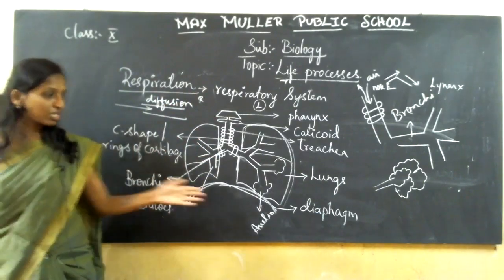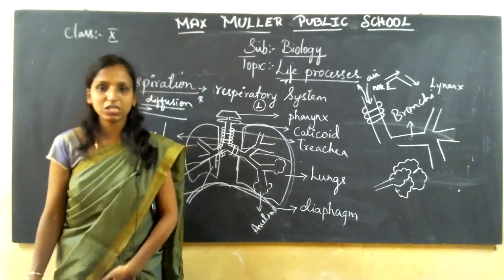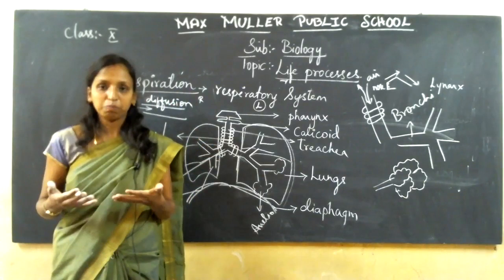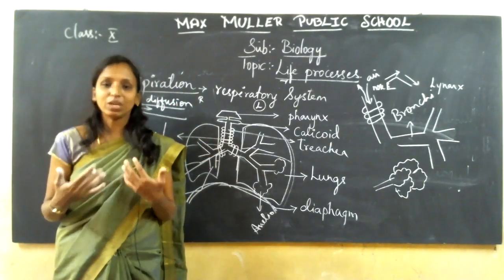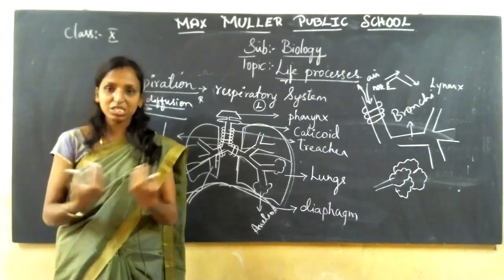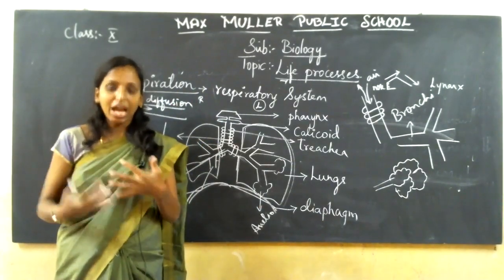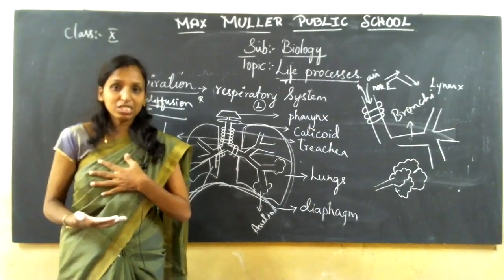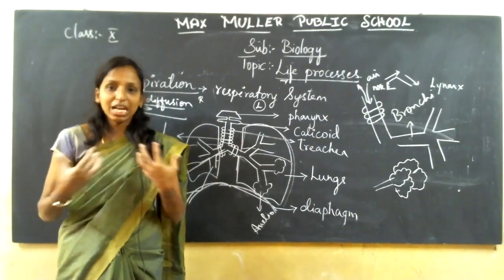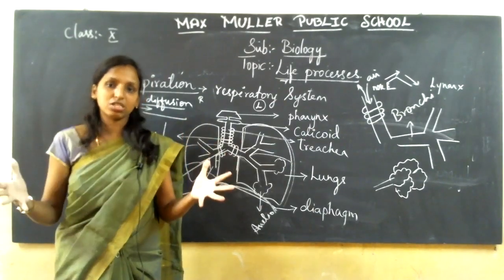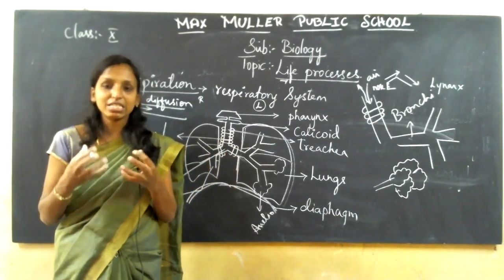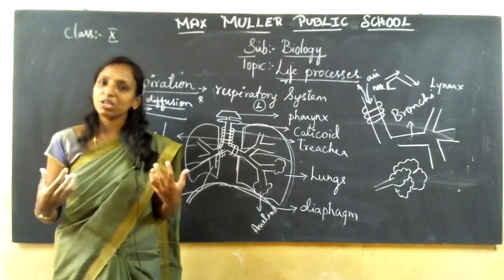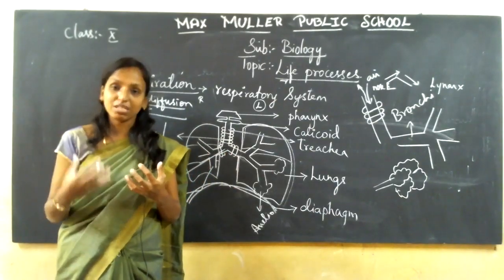Now, how does this process take place? As you are sitting now, if you are inhaling, during that inhalation process you can see that your chest cavity comes front and your diaphragm goes inside. Once your chest cavity comes front, your lungs become more spacious. As they become more spacious, the air molecules can enter inside, and the purification will be faster.